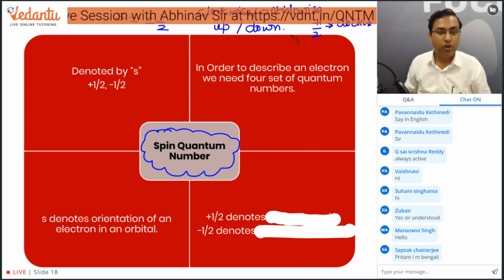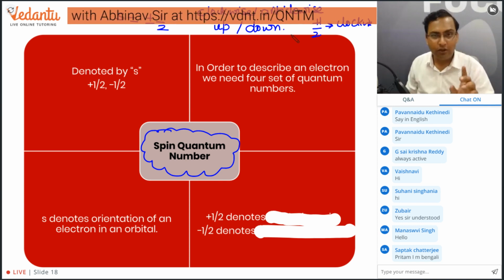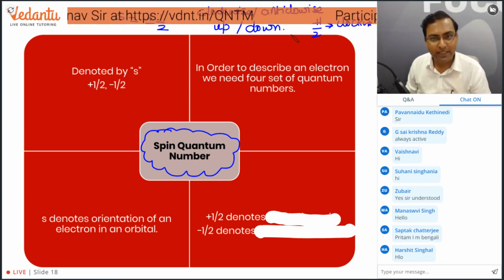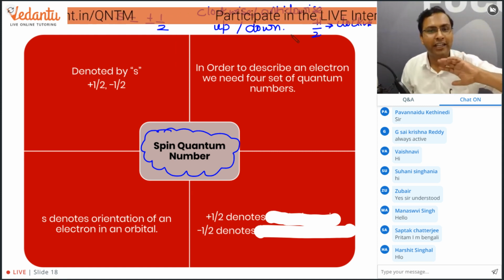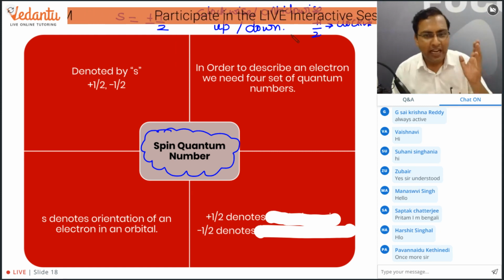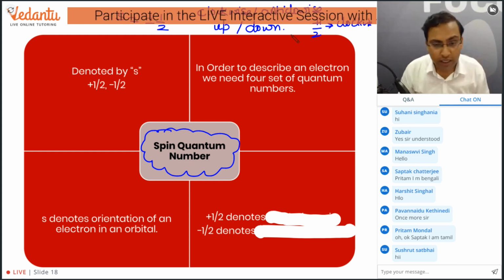ठीक है. So ये ध्यान रखिएगा, this is a very tricky question and most of the times you will commit mistakes on this. So plus half is not related to clockwise, it is not related to up spin. It can be anti-clockwise, downward or anything.